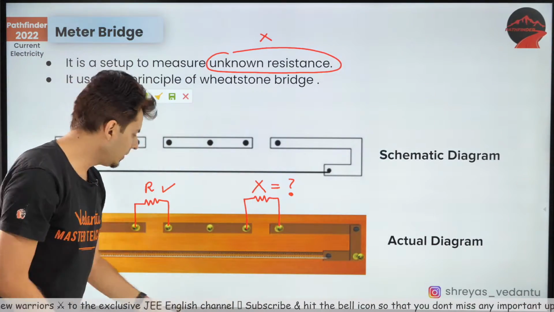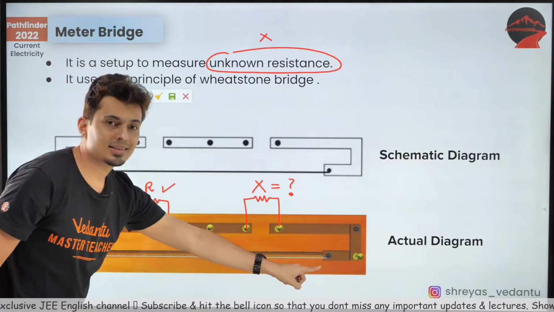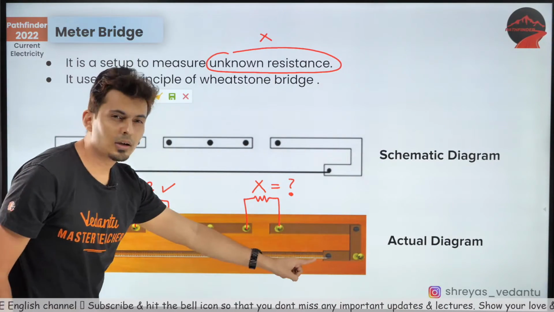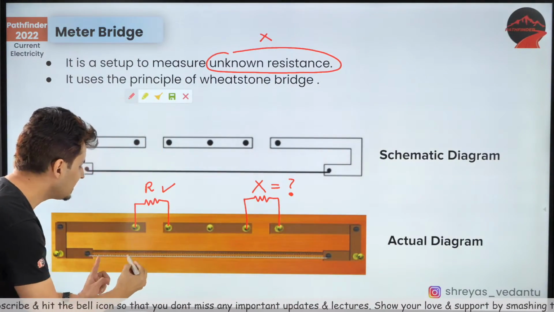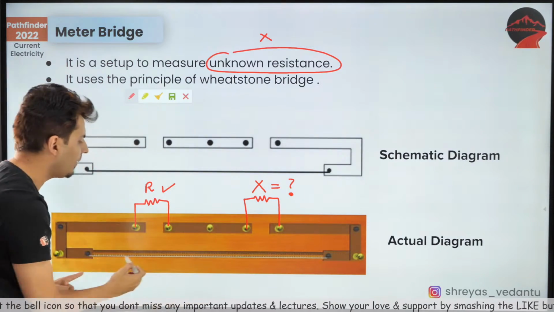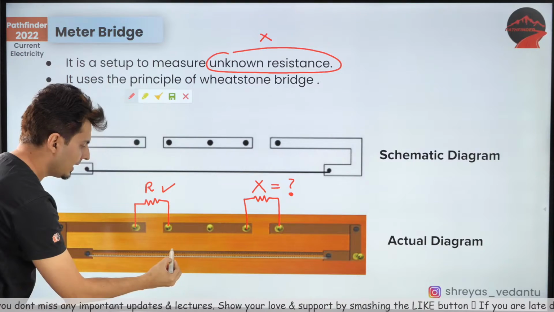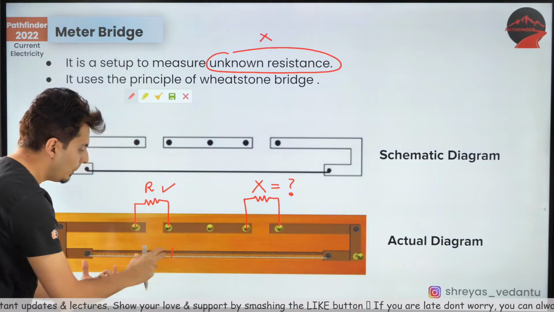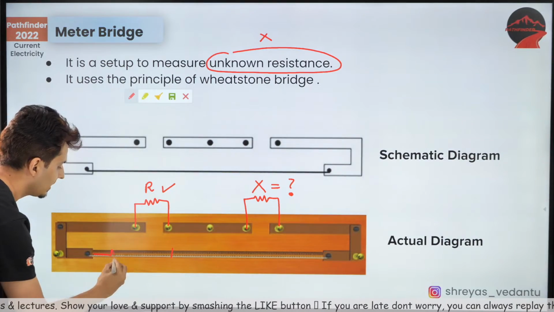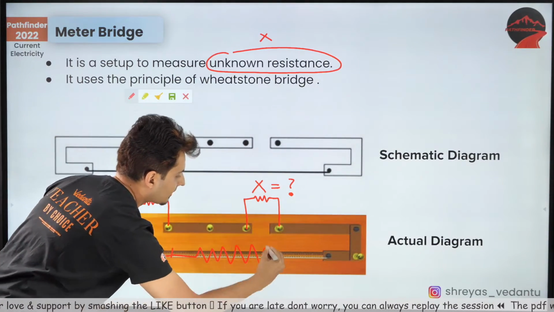Now do you see this is a highly resistive wire? Now just think about it. There will be some point on the wire where if I just mentally disconnect this wire into 2 parts, this part will become one resistance and this part will become another resistance.